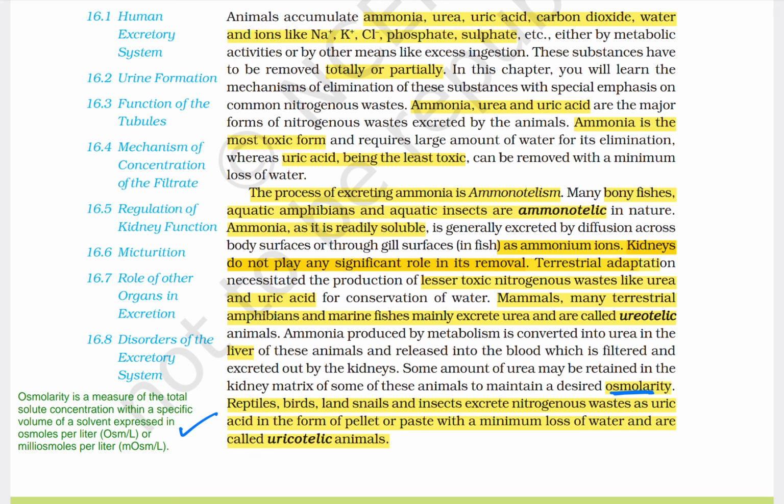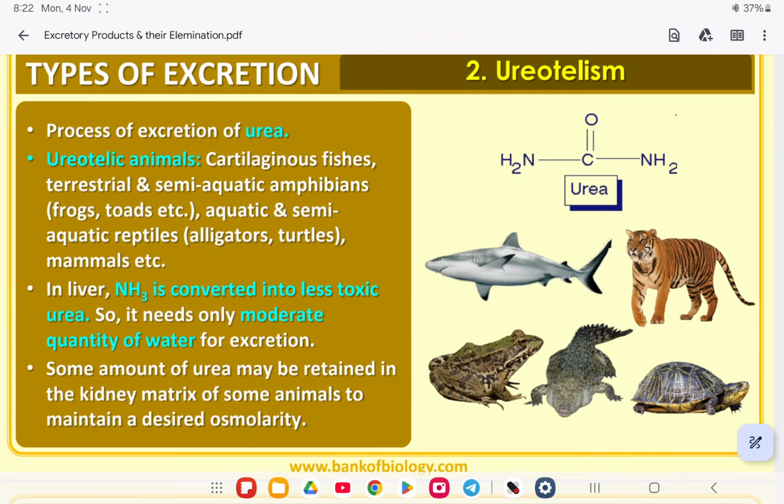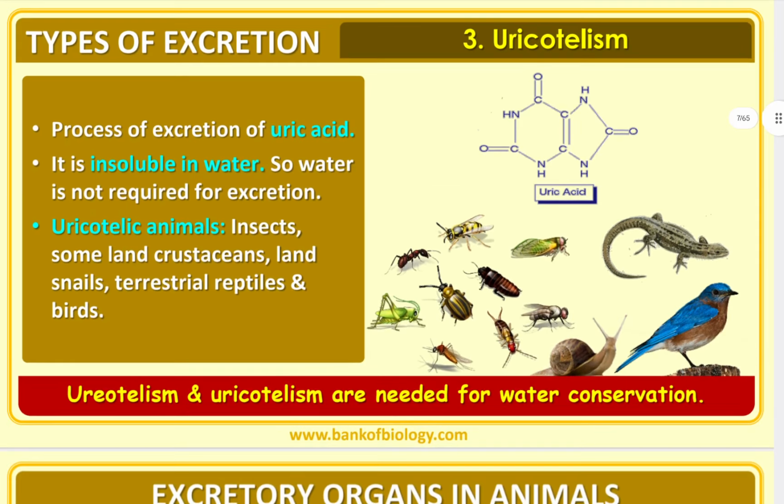Okay. Now coming to reptiles, birds and land snails and some insects, they excrete nitrogenous waste as uric acid in the form of pellet or paste with a minimum loss of water and are called uricotelic animals. Okay, there are three terms you can see: ammonotelic, ureotelic and uricotelic. Okay, now coming to the notes. Here the same terms are given, you can see.